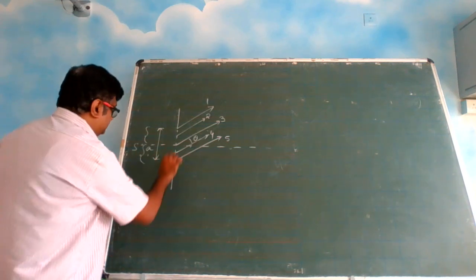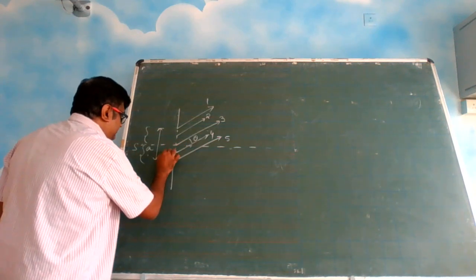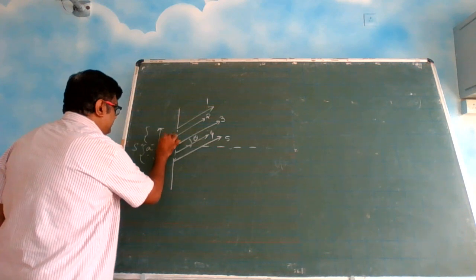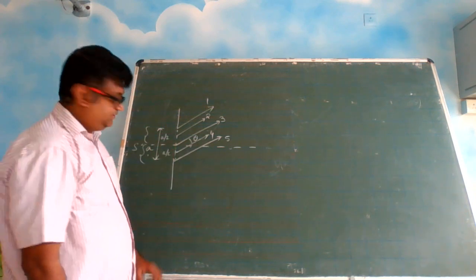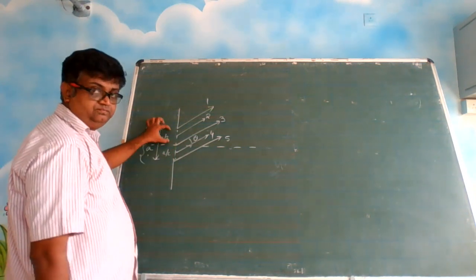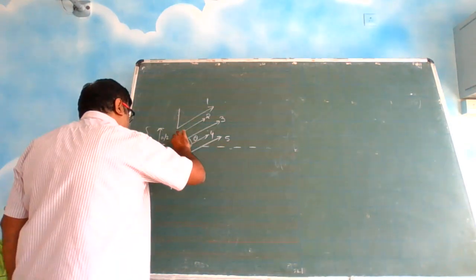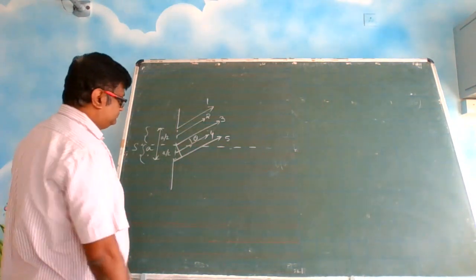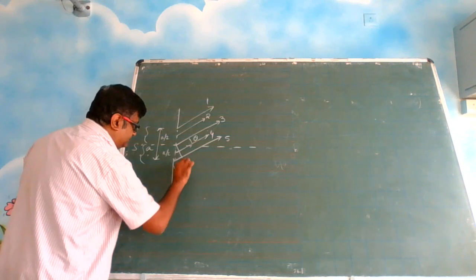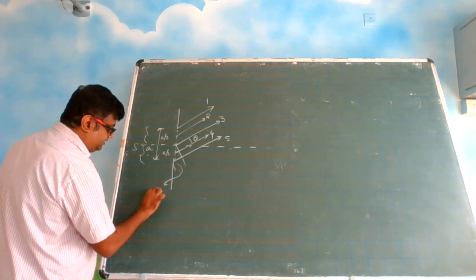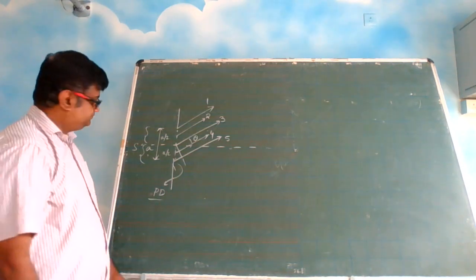This is also A by 2 and this will be A by 2, right? Now here we have to draw the perpendicular. What is our path difference? This dimension is our path difference.